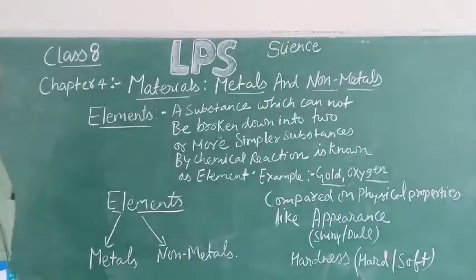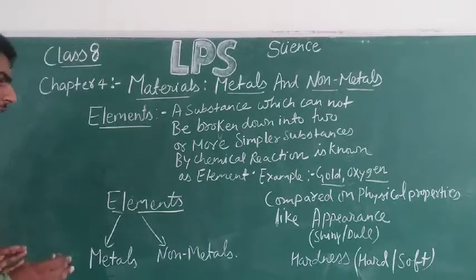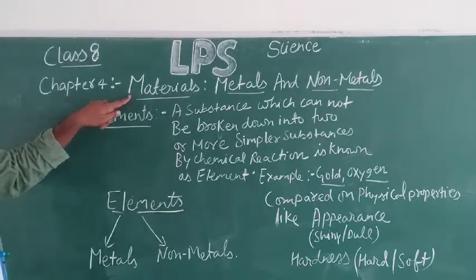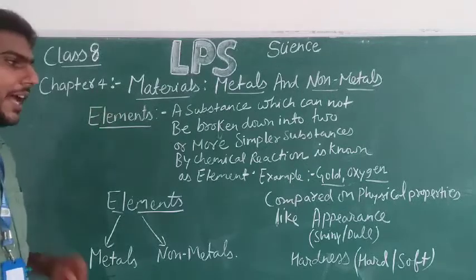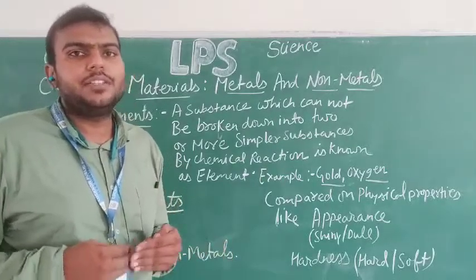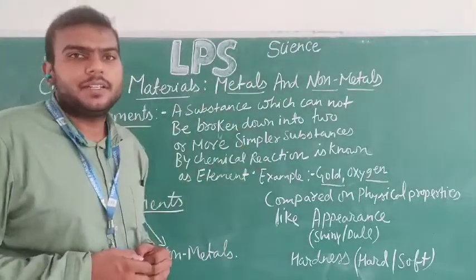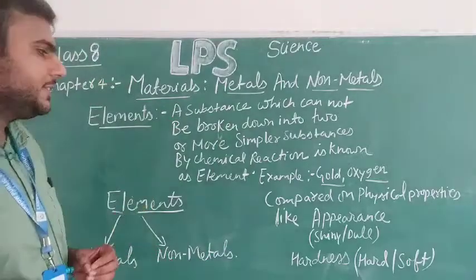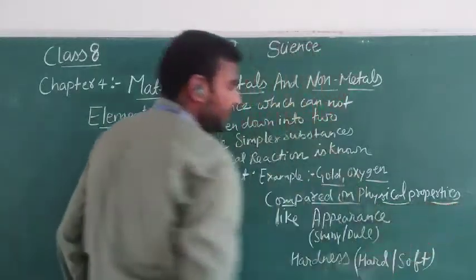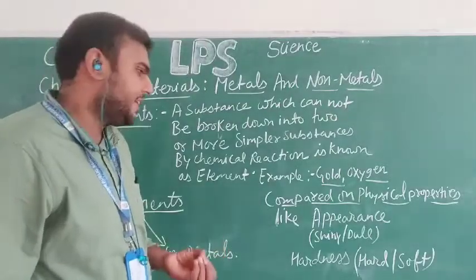So how will we determine who is a metal and who is a non-metal? For determining this, we will be comparing the materials on their properties, like physical properties and chemical properties. We will be learning about these properties and comparing them for metals and non-metals. For example, I am comparing the physical properties of substances, using only two categories for comparison here.